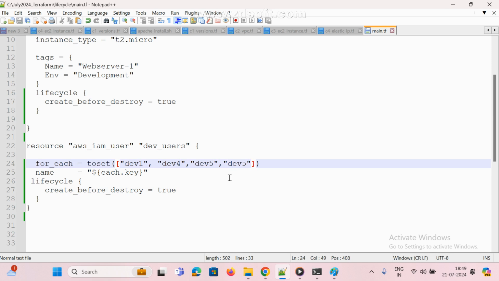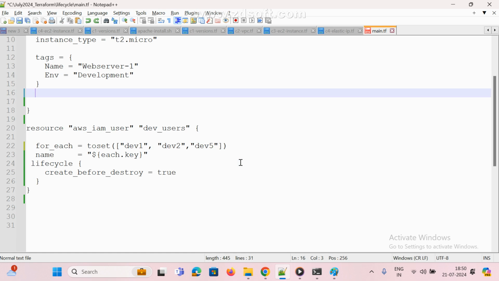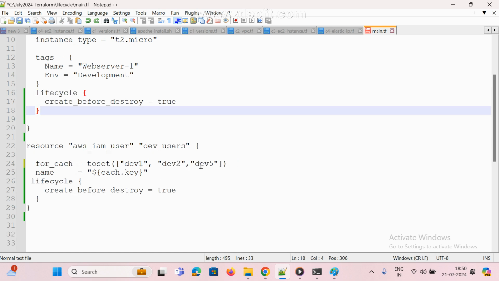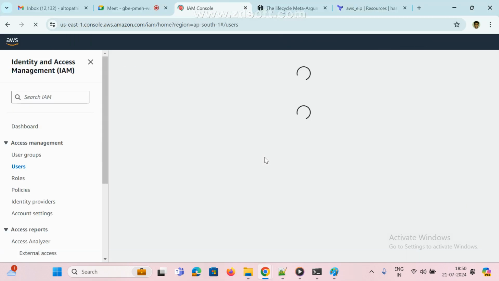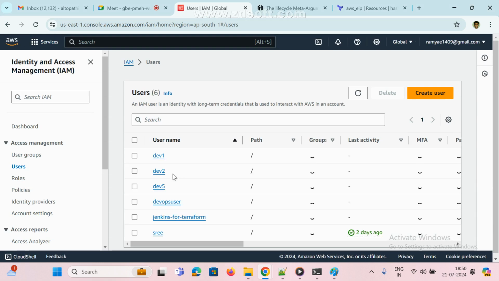Now, how many destroy, how many newly created? How many destroy? Destroy means 2, right? I removed 2. Dev 2 is updated to 4 and this 2 are newly created, right? Clear? Anyone any doubt here? This is what I have existing. These are the 2. These are 1 to 5. How many created? If you go here and refresh, we have a total of 5. So dev 1, dev 2, dev 5.